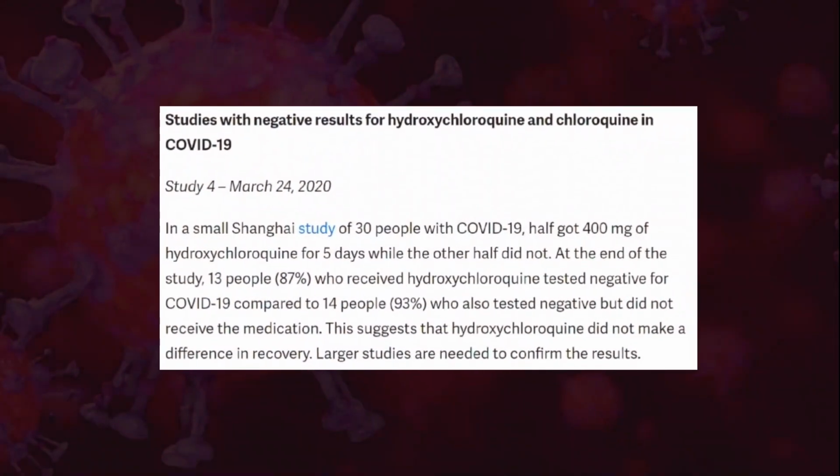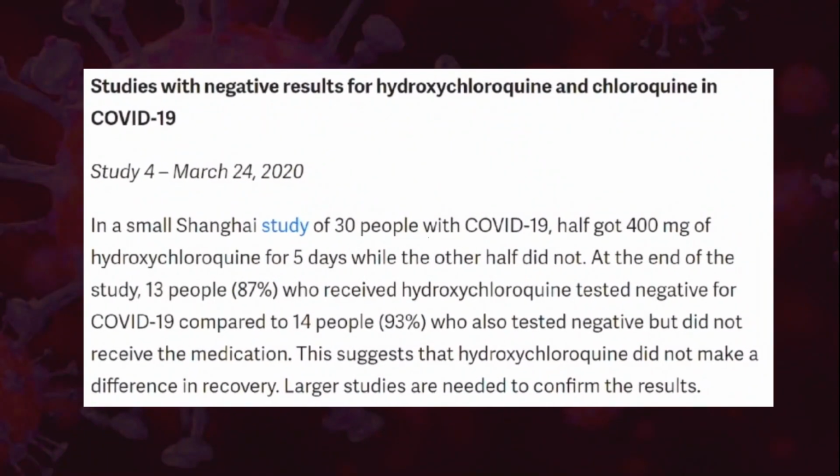There are certain studies showing negative results as well. So this was a study which was published on 24 March 2020. The study was from Shanghai, where 30 people were enrolled. Half of them got 400 mg of hydroxychloroquine for 5 days and half did not receive it.